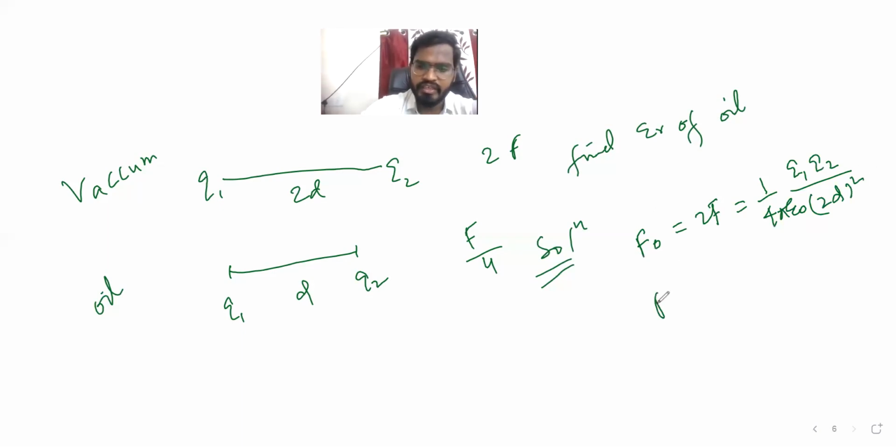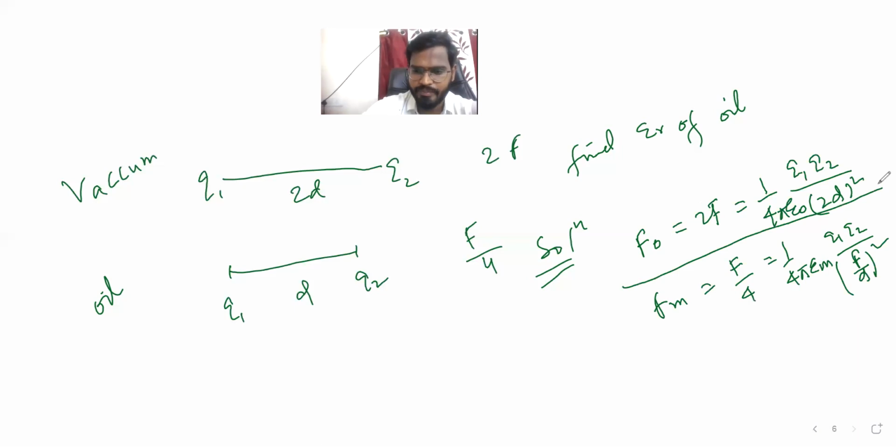Then in the medium the force becomes F by 4, with 1 by 4 pi epsilon m times Q1 Q2 by D whole square. Now they are asking to find epsilon r.